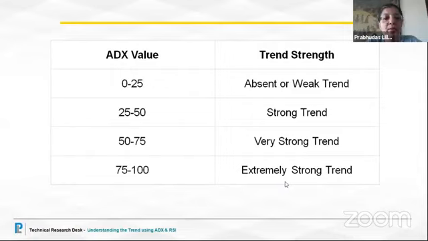When we elevate our levels, when ADX is on the rise, it crosses above 25. So the trend is picking up strength between 25 and 50. If you see the past data, when the market was in a strong uptrend coming towards 12,400 levels, you would probably see that ADX was at a level of around 80 and 90. Those were the levels that we had witnessed. So 25 to 50 is a strong trend, 50 to 75 is a very strong trend, and 75 to 100 is an extremely strong trend.